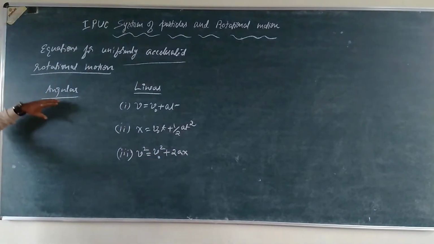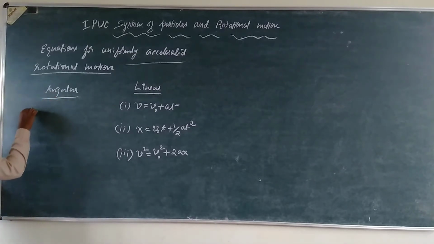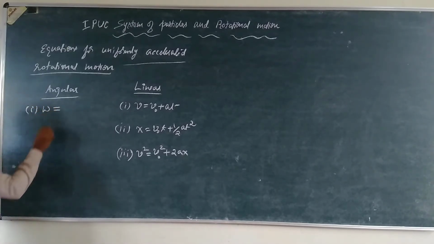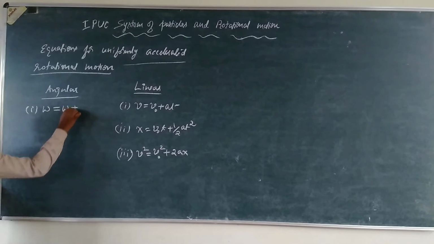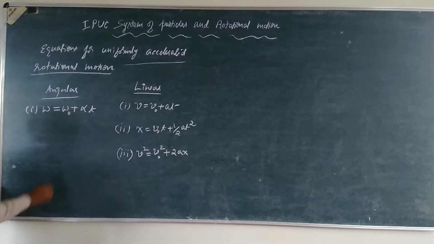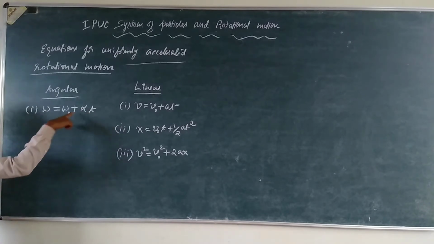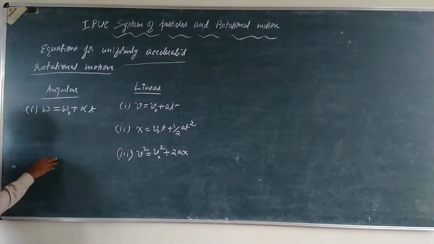So in rotational motion we use angular quantities. The first equation is omega = omega0 + alpha t, where omega is the angular velocity of the rotating body at time t, omega0 is the initial angular velocity at time t = 0, and alpha is the angular acceleration.